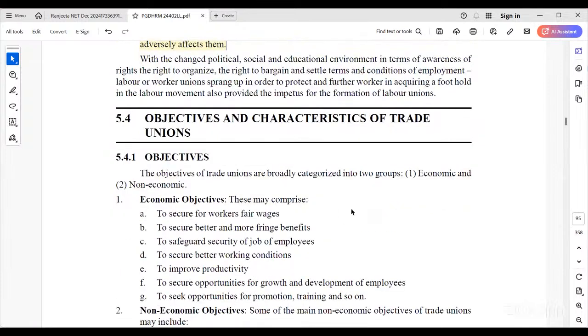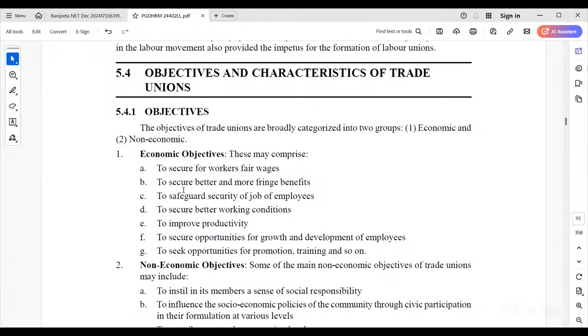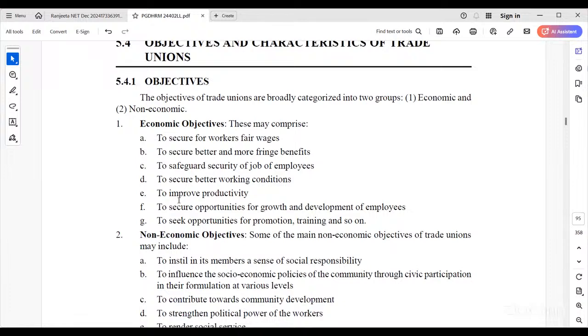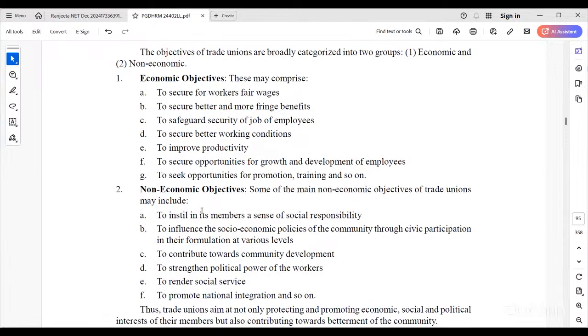Objectives and characteristics of trade unions. The objectives are economic and non-economic. The economic objectives are to secure fair wages for workers, to secure better and more fringe benefits, and to safeguard the security of job and employment. So there is no hire and fire; they need to give a notice period, one-time, two-time notices. Also, betterment of working conditions to improve productivity, to secure opportunity for growth and development of employees, and to seek opportunity for promotion, training, and so on.